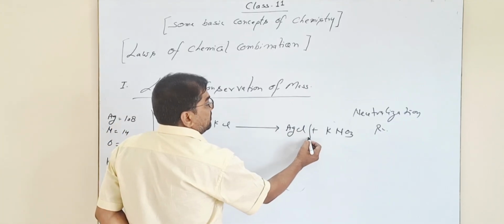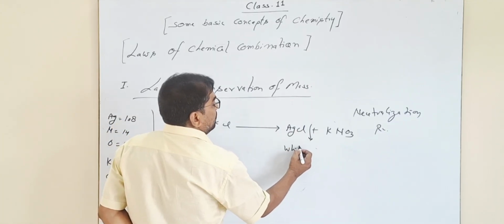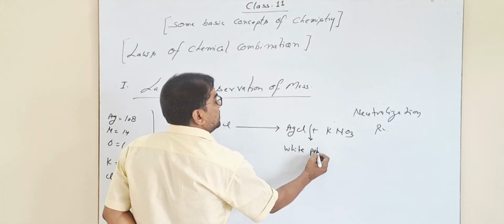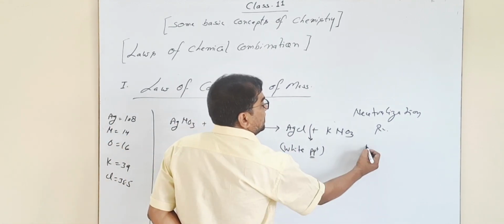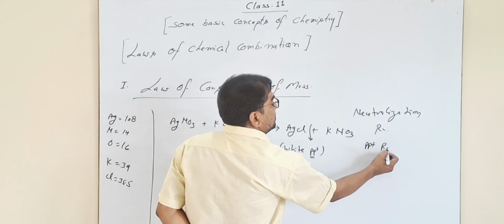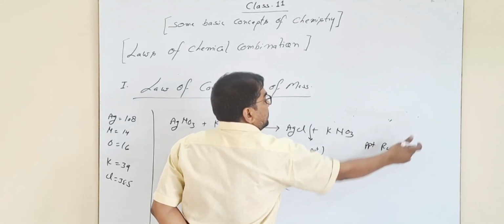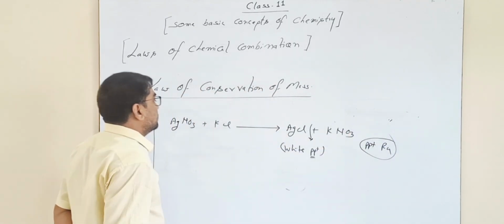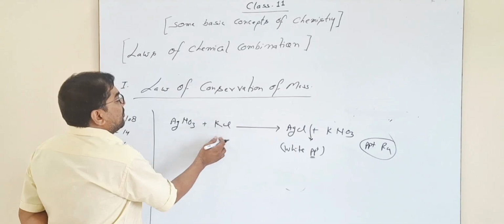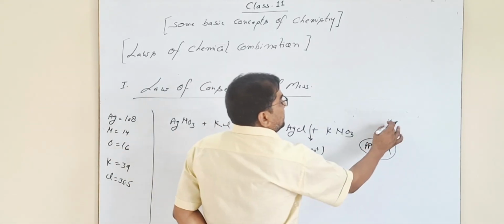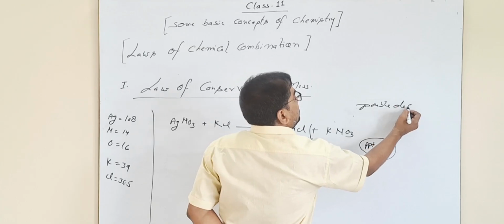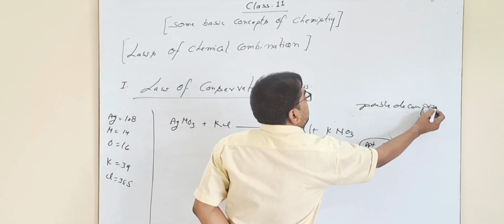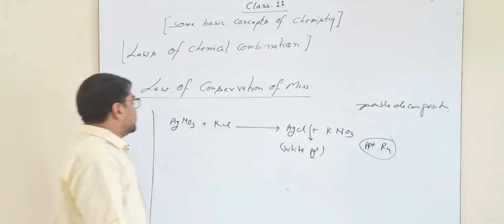This silver chloride precipitate formed is of white color, a white PPT is formed. Since a precipitate appears, it is a type of precipitation reaction, and an exchange of ions takes place. That's why it's a category of double decomposition. You have studied double decomposition reaction in class 10th.